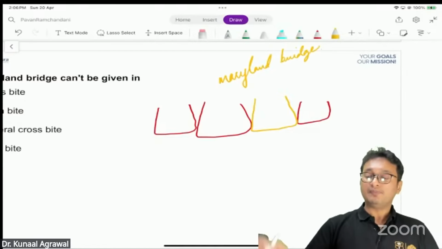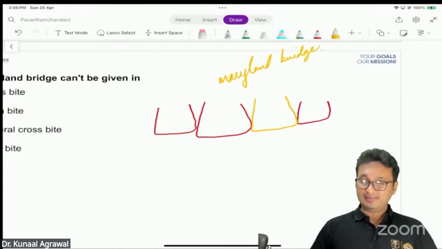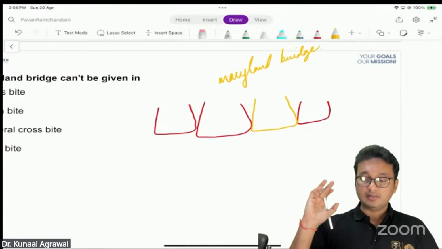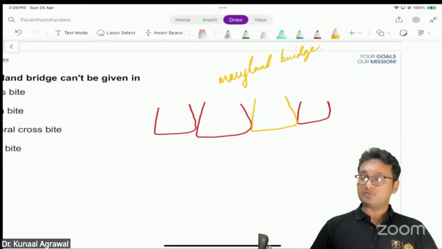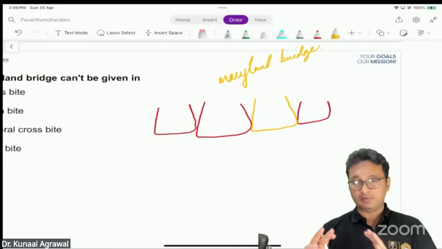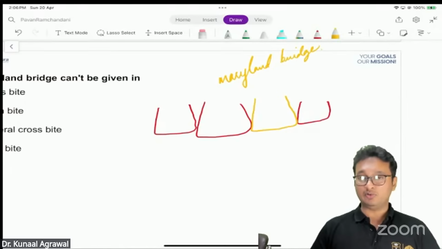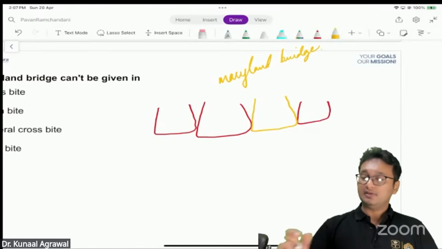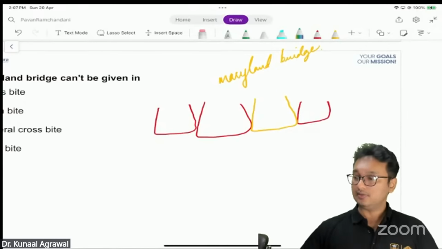Actually, a more comprehensive way of replacing that tooth should have been a dental implant, because it lies in the aesthetic zone, correct? But the patient has opted for a Maryland bridge for whatever concerns, whether economic concerns or anything, I don't know.